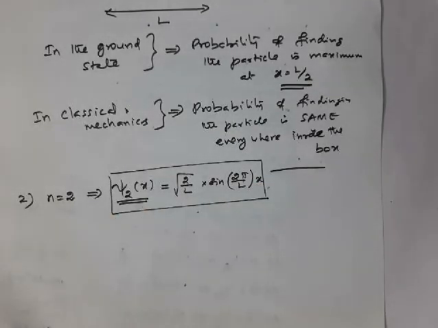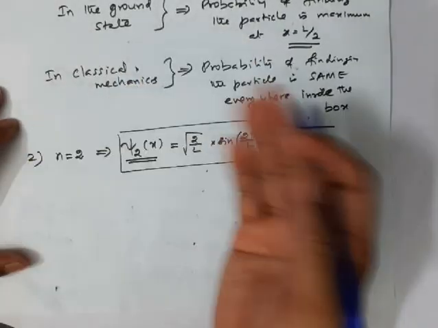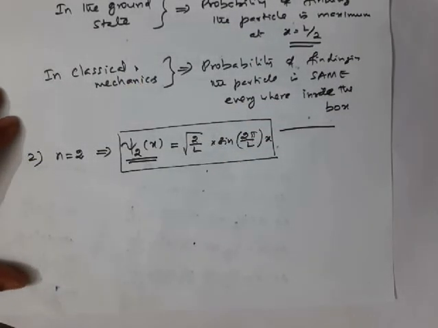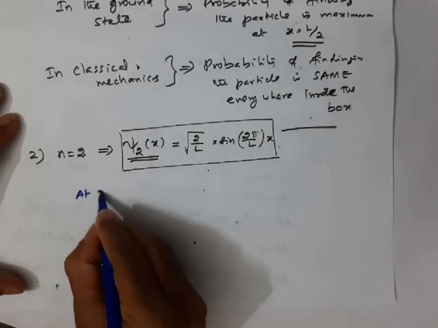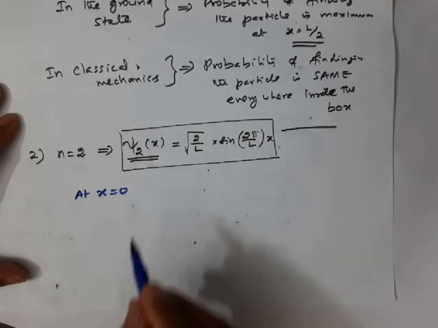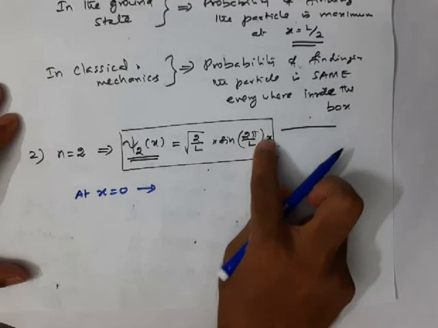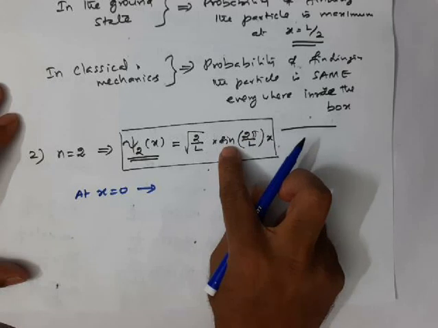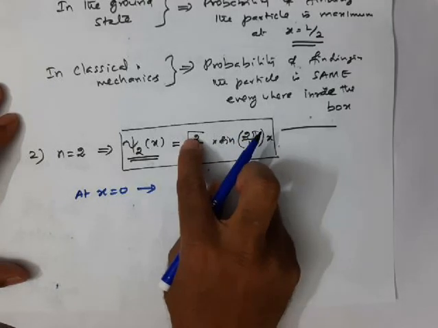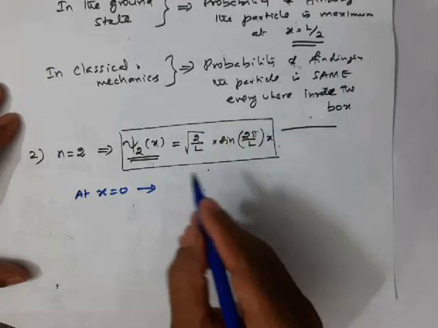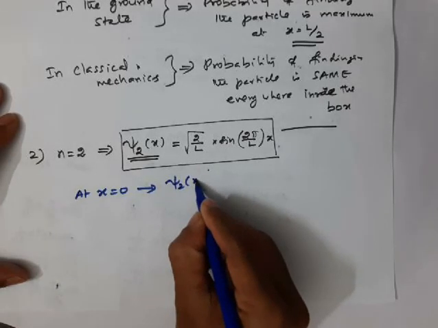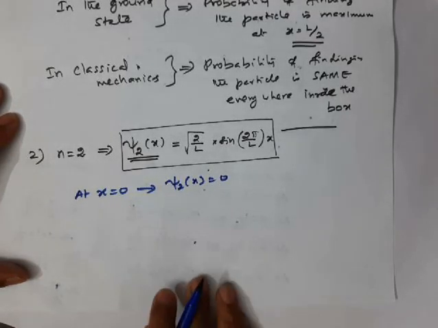Now we will see how this plot will appear inside the box. At various locations, what will be the values of these wave functions? First, let me take x equal to 0. What will be the value of the wave function? If I put x equal to 0 here, 0 into something becomes 0, and you know very well sine 0 is 0, 0 into square root of 2 by L, so everything becomes 0. So the wave function becomes 0 at x equal to 0.